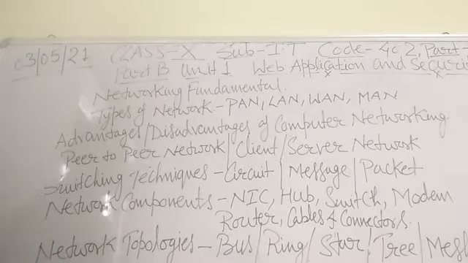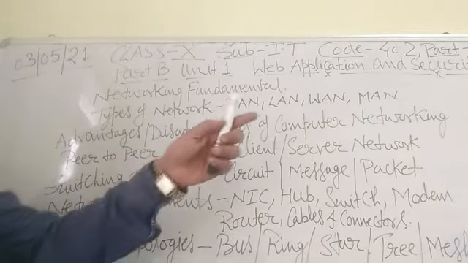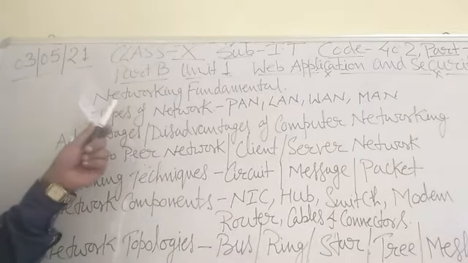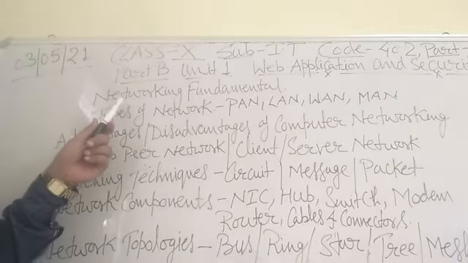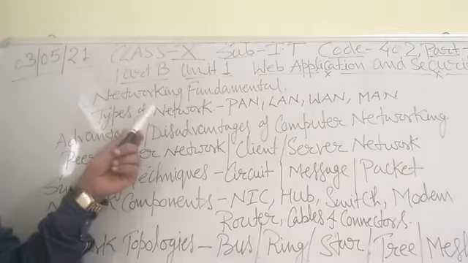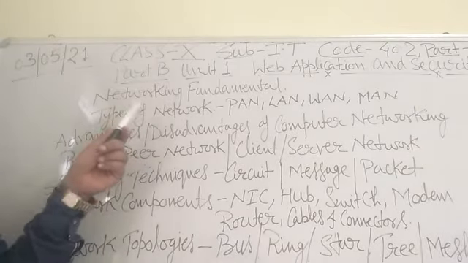Subject Information Technology, code 402, part 2 of the chapter Web Application and Security, Part B, Unit 1. Now I am going to discuss part 2 of Web Application and Security. Students, the first topic I am going to cover is network fundamentals.